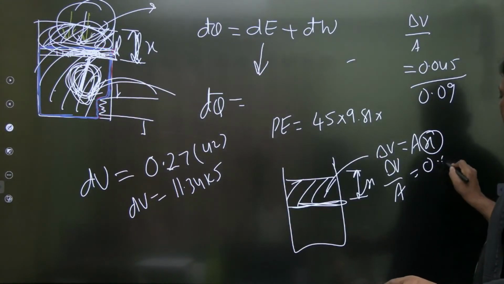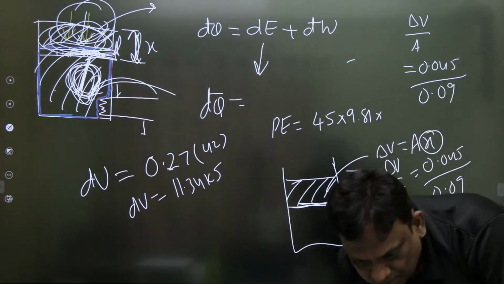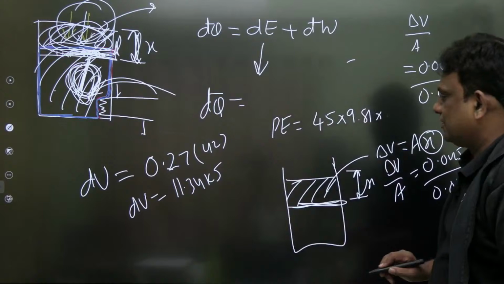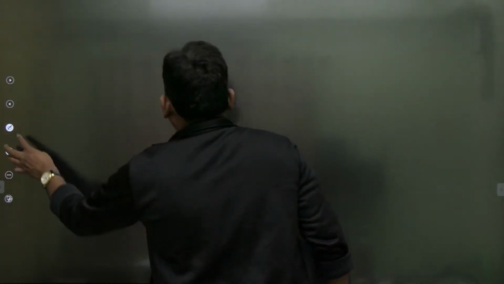The volume change is 0.045. Area of the piston is 0.09, and I think you are getting this as how much? कितना आ रहा है sir? 0.5. Wonderful sir. It is 0.5. It is absolutely 0.5. No problem at all.